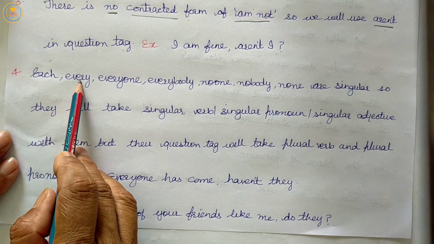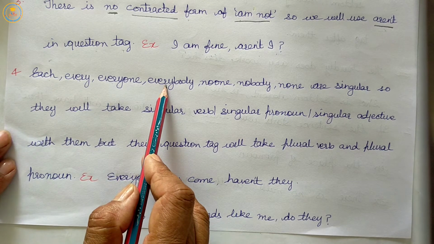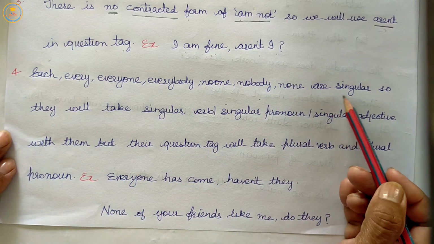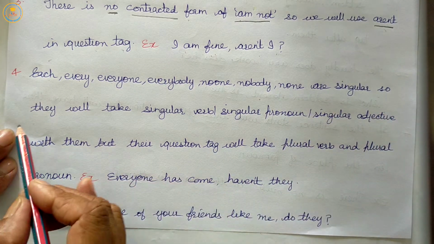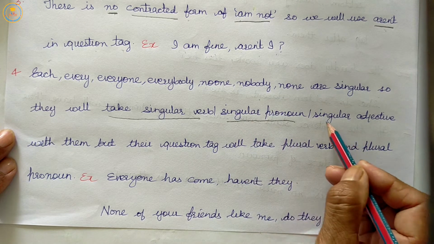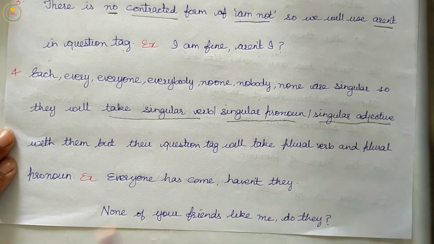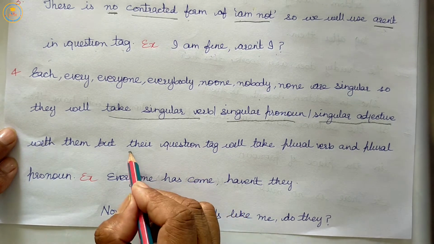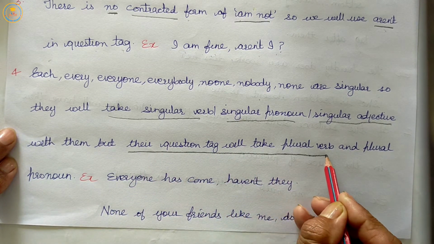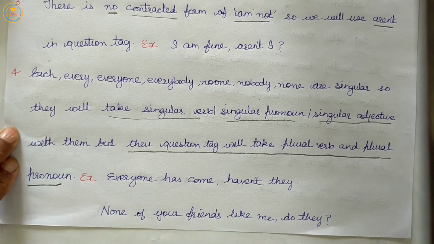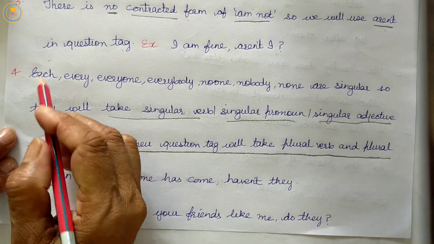Each, every, everyone, everybody, no one, nobody, none are singular. So they will take singular verb, singular pronoun or singular adjective with them. But their question tag will have plural verb or plural pronoun. Listen carefully.